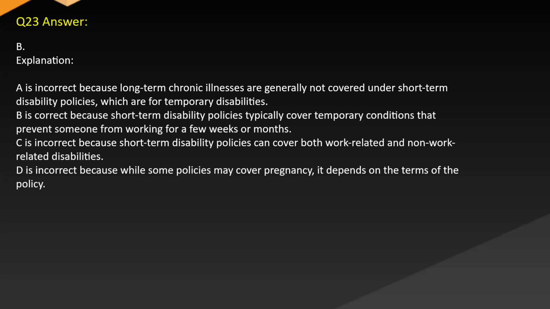Answer B. Explanation is incorrect because long-term chronic illnesses are generally not covered under short-term disability policies, which are for temporary disabilities. B is correct because short-term disability policies typically cover temporary conditions that prevent someone from working for a few weeks or months. C is incorrect because short-term disability policies can cover both work-related and non-work-related disabilities. D is incorrect because while some policies may cover pregnancy, it depends on the terms of the policy.